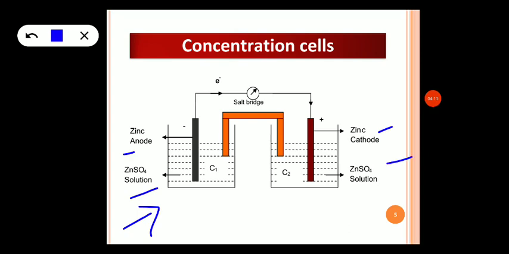Zinc sulfate is the electrolyte, both in the anode as well as the cathode. Only the concentration of the electrolyte is changed here. The concentration of zinc sulfate in the cathode is taken as C2, whereas the concentration of electrolyte in the anode is taken as C1, and both are connected using the salt bridge.